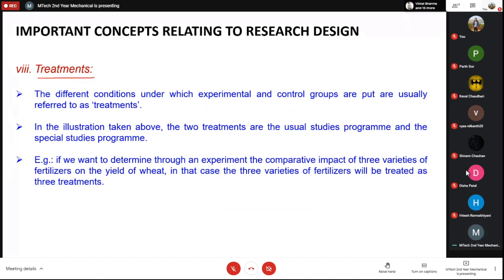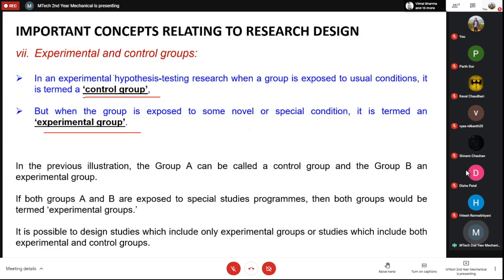In case you have a control group, and you do some kind of treatment with this control group, that means you are making them an experimental group, and what you do with this group is called the treatment.